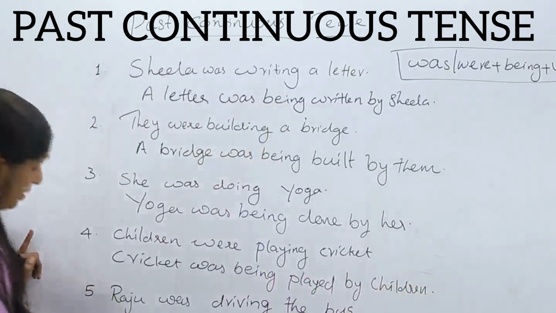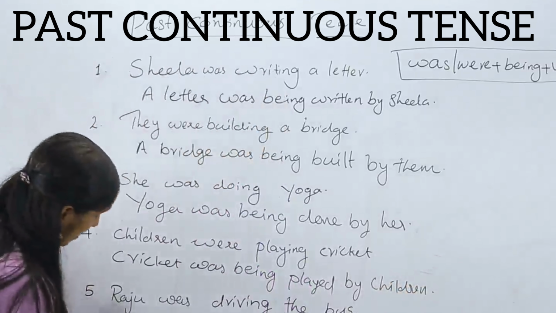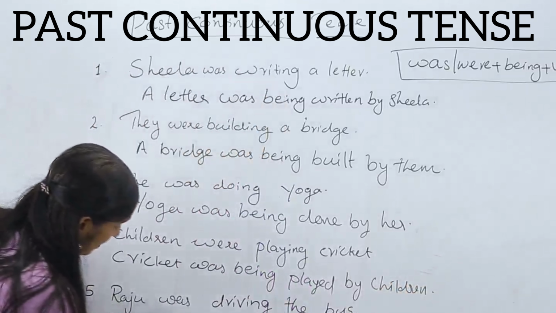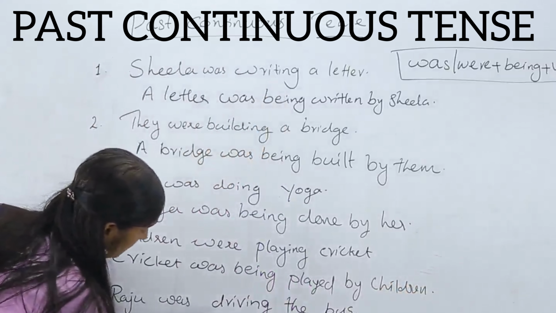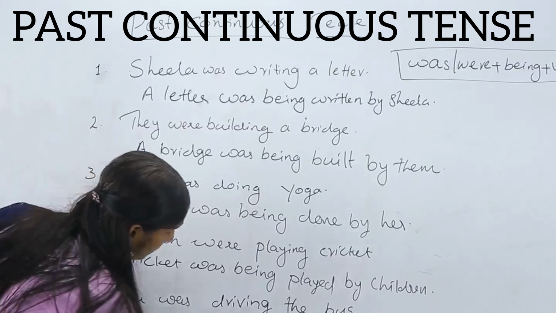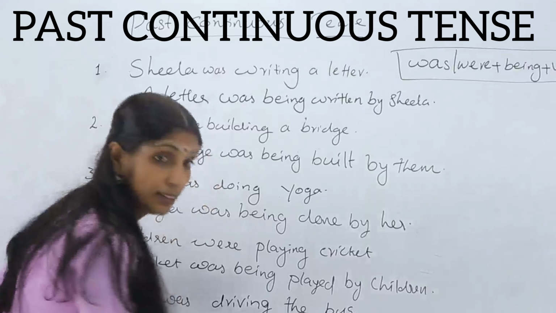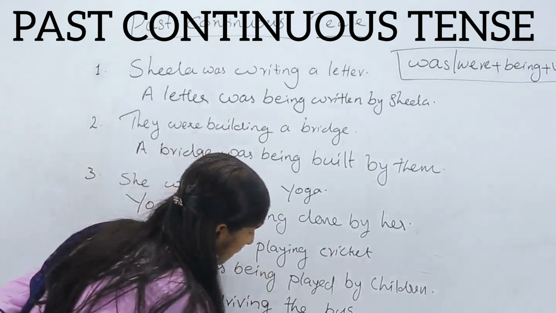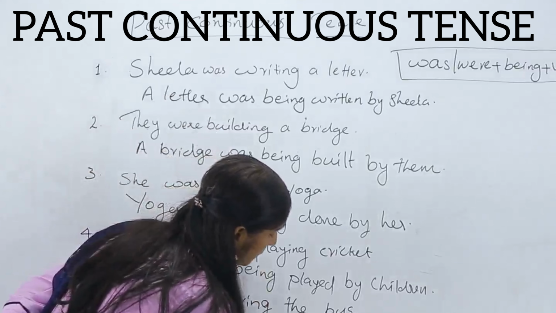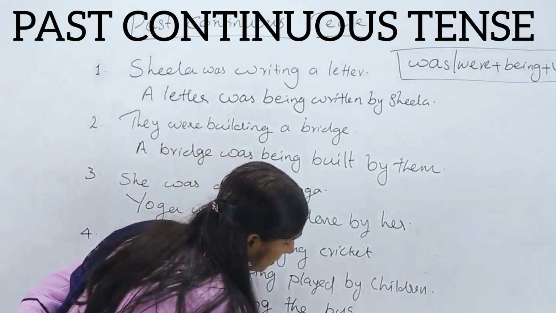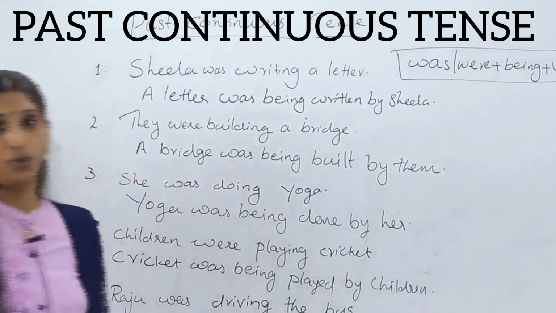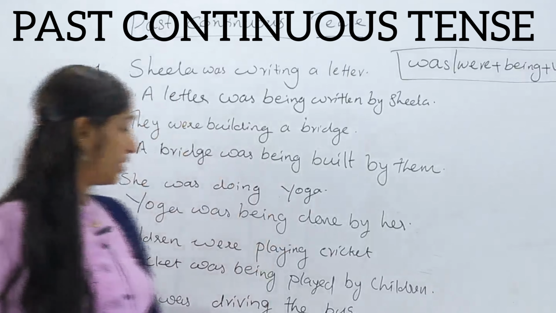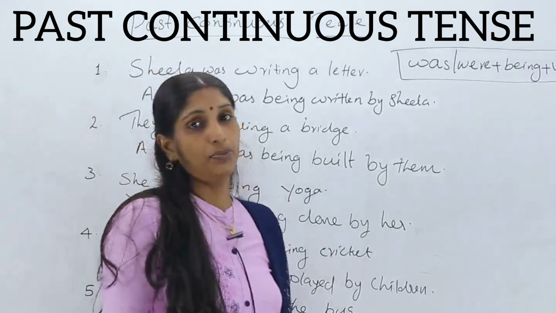How do we write? Okay, the bus was being driven. Very good. Driven by Raju. The bus was being driven by Raju.